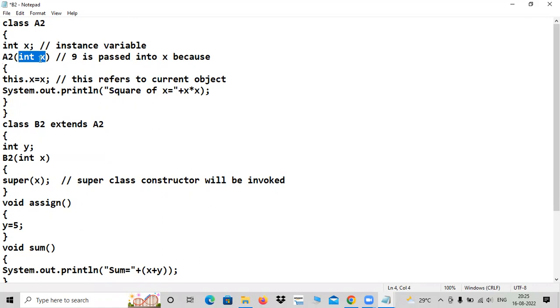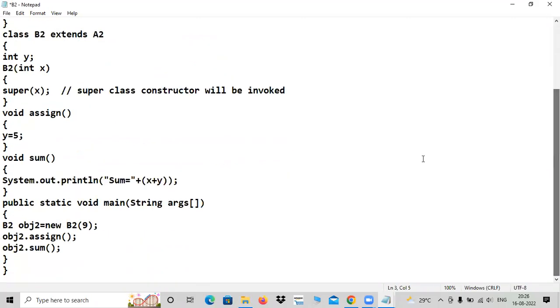So parameter variable means its life starts here at the opening brace and ends here. It cannot go outside, but it is having some value. How can that value be transferred to another class, another method? Yes, you have to take a dynamic one. This is the dynamic one, right? So you assign that X to that X. And you can find the square, and that X is available here also, because you equated that with this. It can go anywhere, and you invoked it with the help of the superclass constructor like this. Where is it? Here it is.